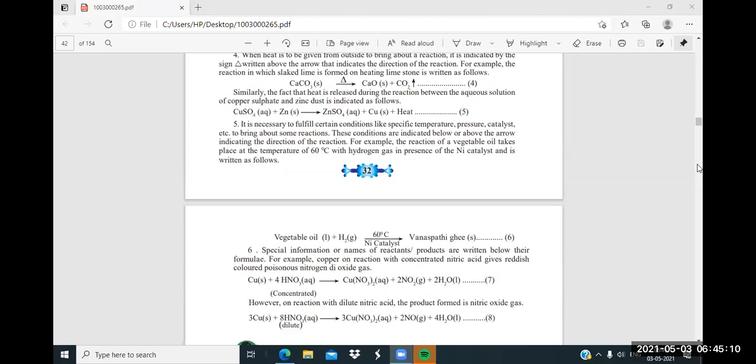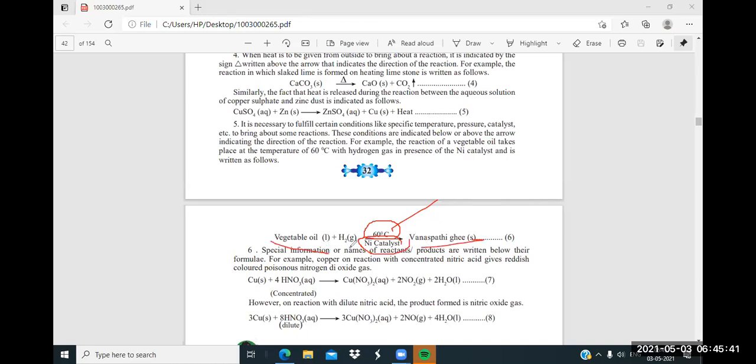It is necessary to fulfill certain conditions like specific temperature, pressure, catalyst, etc. While we are writing a chemical reaction, we are not just writing the formula. The condition should be fulfilled. If you see vegetable oil here, at a temperature of 60 degrees Celsius, this is a specific condition. Then a catalyst, Ni, nickel catalyst is present. Then only this process can happen.